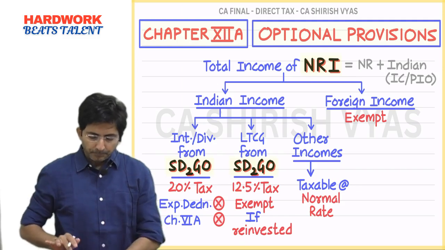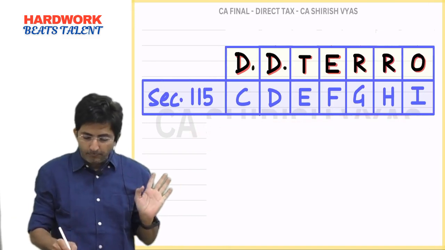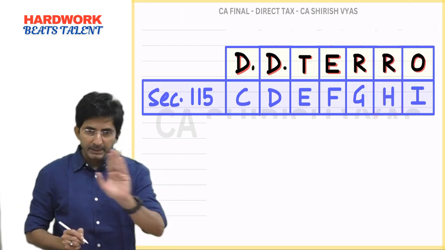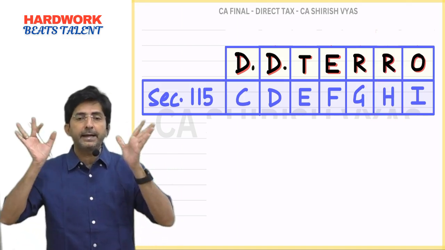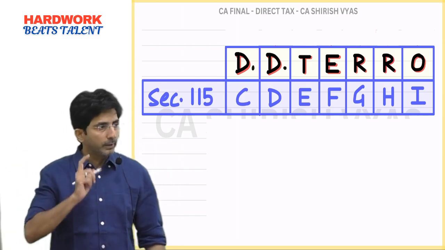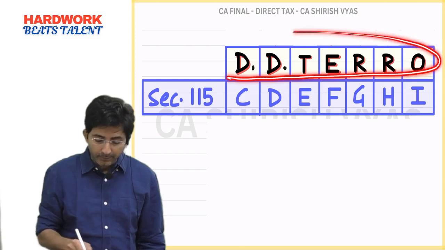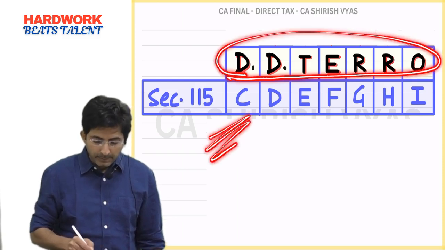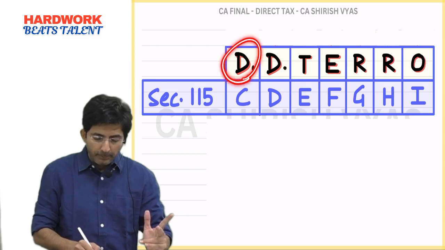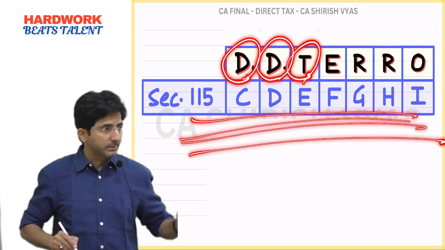Now see here, these sections I have already taught you, except one section which I have not taught. The rest all sections I have taught. See how to remember the section numbers. There is one keyword, DD Tero. Okay, so one by one. Don't mix up: these alphabets are the keyword, and the alphabets written in blue color are the section numbers. So the reminder will be DD Tero. And these are the Bare Act sections.